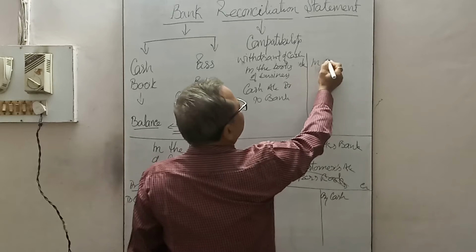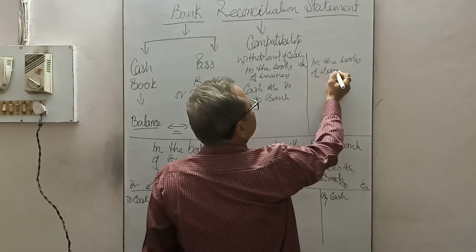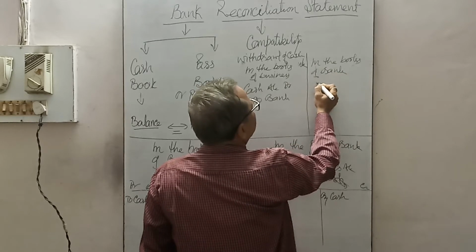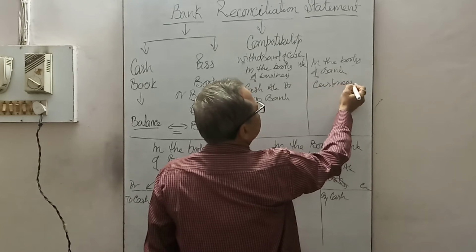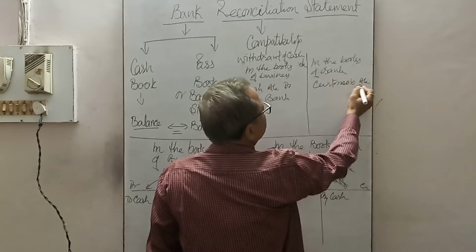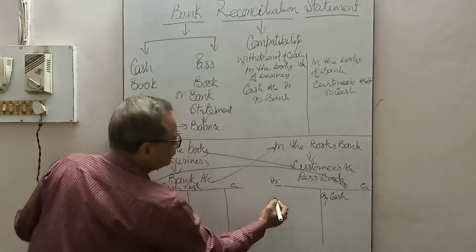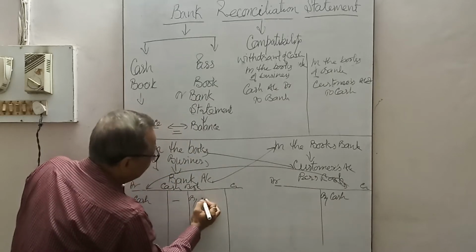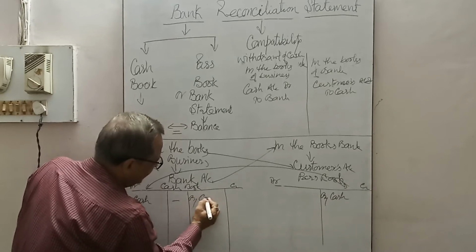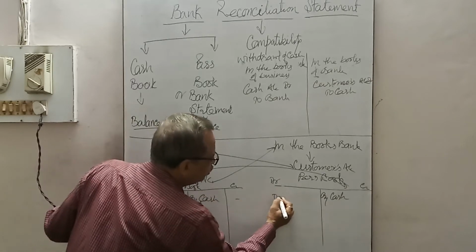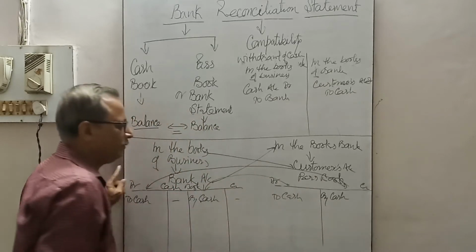In the books of bank, customer's account debit to cash account. Now here we will write 'by bank, by cash', and here 'to cash'. What is credited in the cash book should be debited in the passbook.